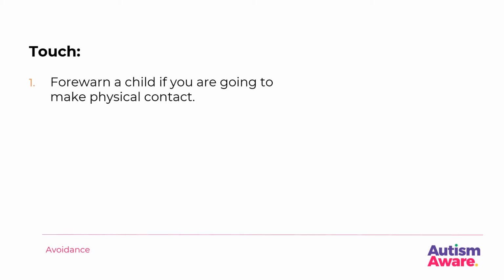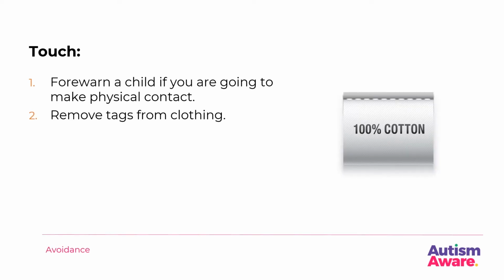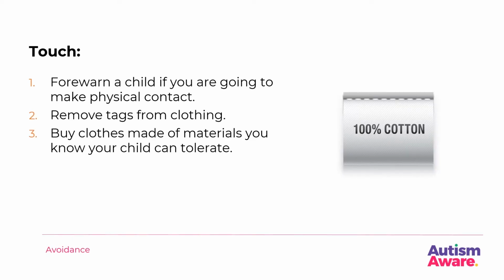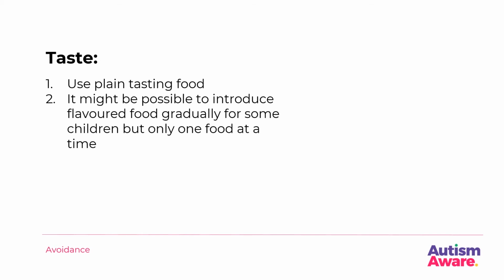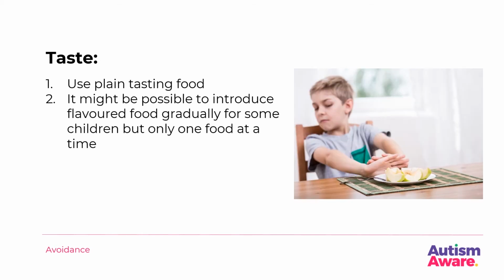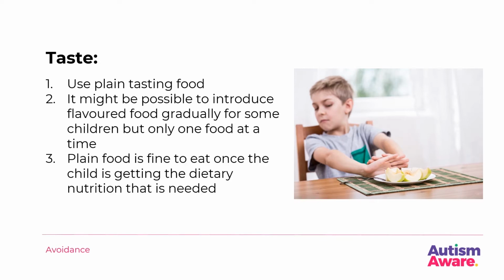Touch. Forewarn a child if you are going to make physical contact. Remove tags from clothing. Buy clothes made of materials you know your child can tolerate. Teaching a child tolerance of different textures can be done in a gradual way with guidance from a trained professional. Taste. Use plain tasting food. With some children it might be possible to introduce flavoured food gradually, but only one food at a time. Plain food is fine to eat once the child is getting the dietary nutrition that is needed.